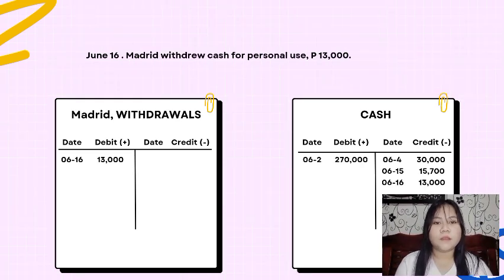June 16, Madrid withdrew cash for personal use 13,000 pesos. Ito ay assets and owner's equity. Recorded yung dalawang ito sa cash and Madrid withdrawals. So, cash is recorded as credit dahil nag-withdraw tayo. And in debit sa Madrid withdrawals dahil nadagdagan yung withdrawals natin.